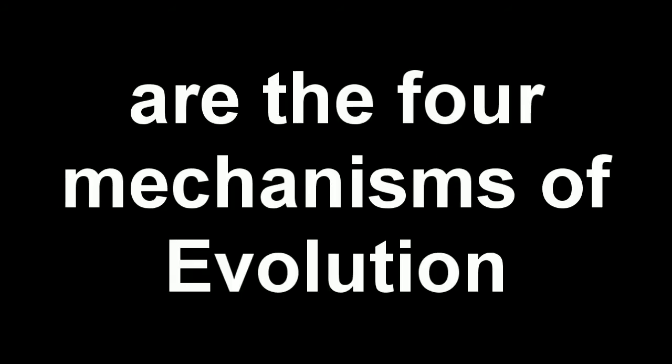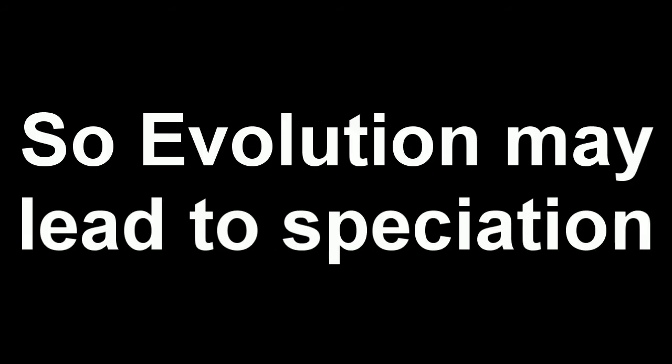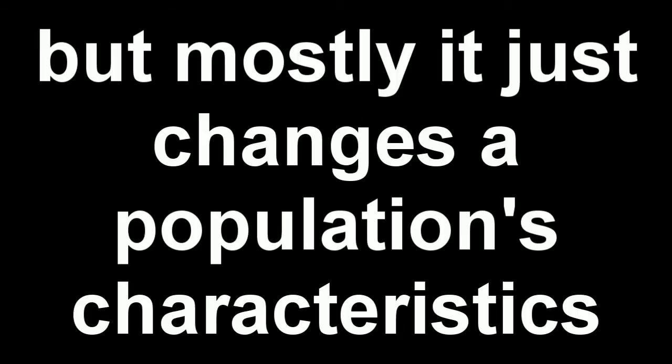So just as a recap, natural selection, genetic drift, mutations, and gene flow are the 4 mechanisms of evolution. Evolution in the long term may lead to speciation, but the majority of the time it's really only changing a population's characteristics.